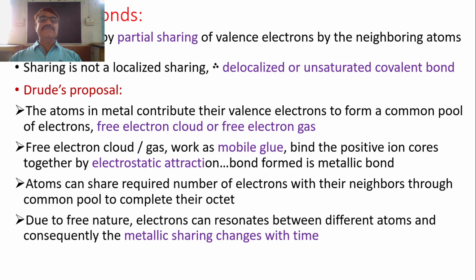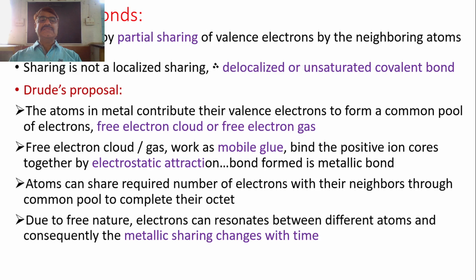Drude's proposal is that once the metal is formed, the atoms in the metal contribute electrons to the common pool of electrons, which is also called the free electron cloud or free electron gas.